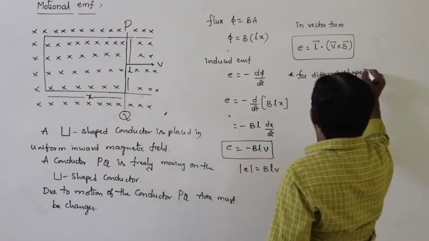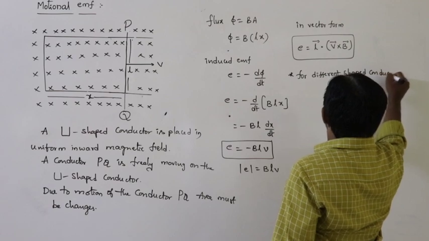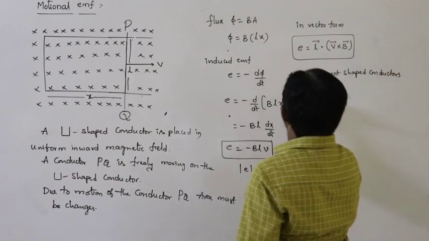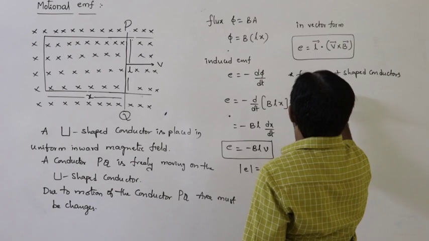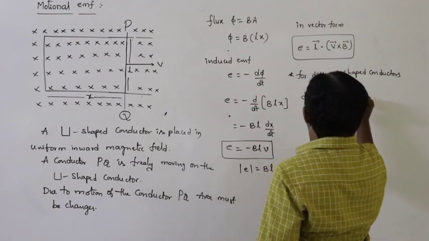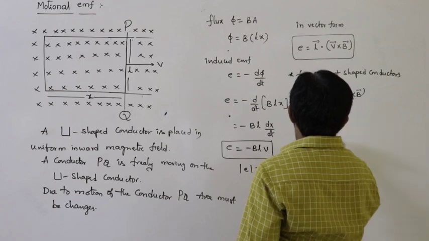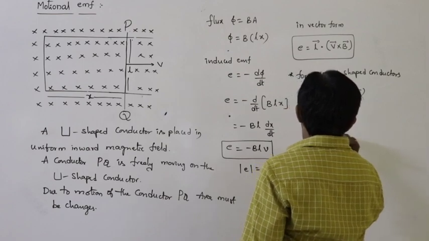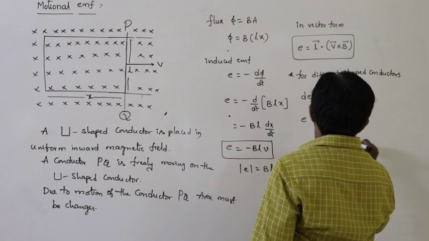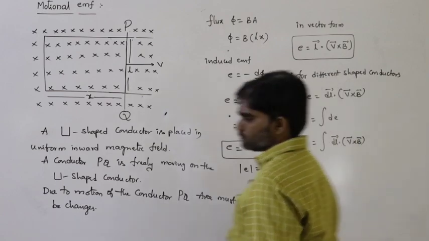For different shaped conductors, we can write the small EMF as dE equals dl vector dot v vector cross B vector. So the EMF can be written as the integral of dE, which is the integral of dl dot v cross B.